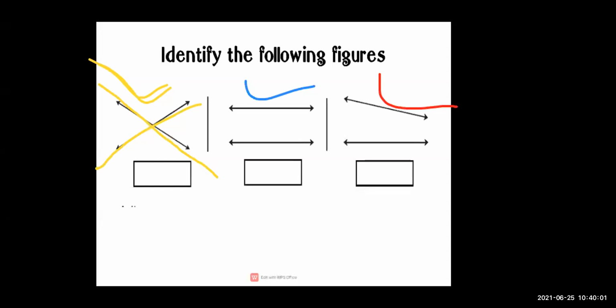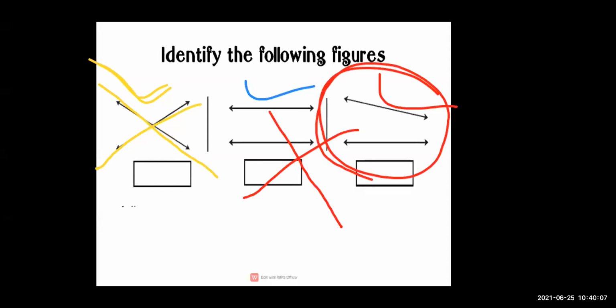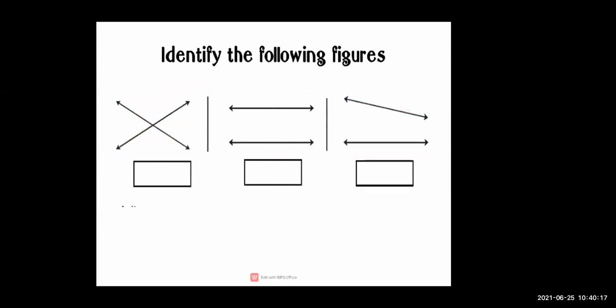Intersecting line में मैंने क्या बताया था? When one line cuts with another line. यहाँ पे क्या हो रहा है? It is not cutting. So it is our parallel line. Very nice. So the first figure is intersecting line, the second is parallel line, and the third one is also our parallel line. Okay.